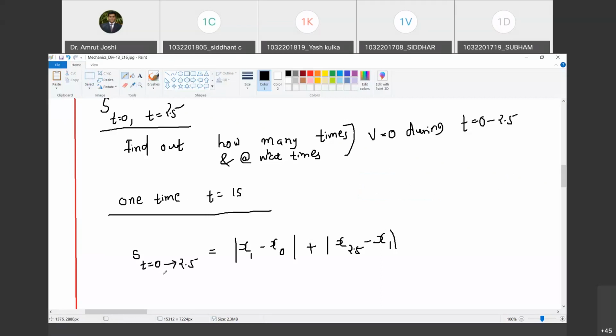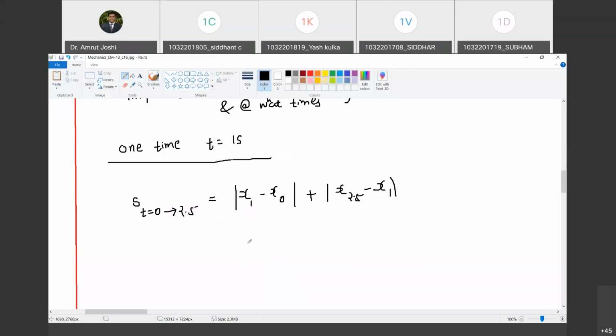Imagine if velocity never became zero in 0 to 2.5, तो क्या करेंगे? Then I can write down total distance traveled is same as change in position from 0 to 2.5. Are you with me? Yes, sir. Okay. So now we have to calculate these two quantities. What are these two quantities? Change in position from 0 to 1. Are you with me? Yes, sir. So what is the value of x1? Can you tell me all these values? What is x0? What is x1? What is x2.5?